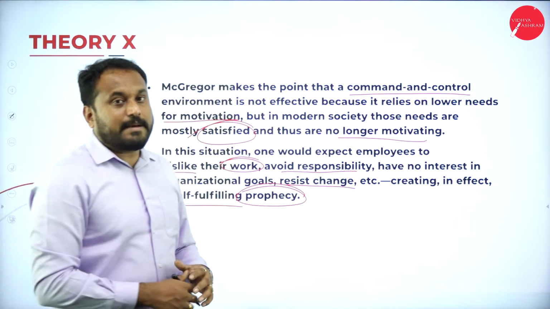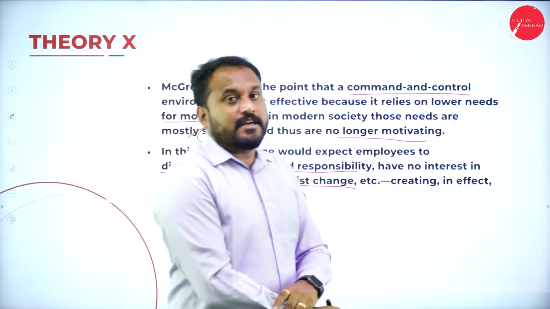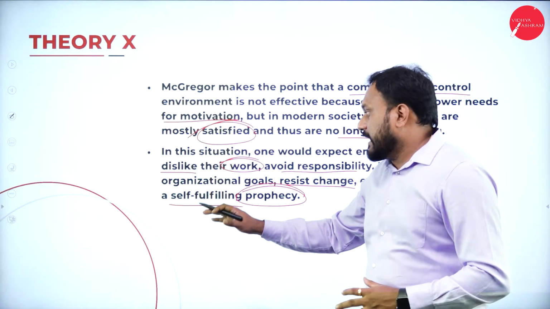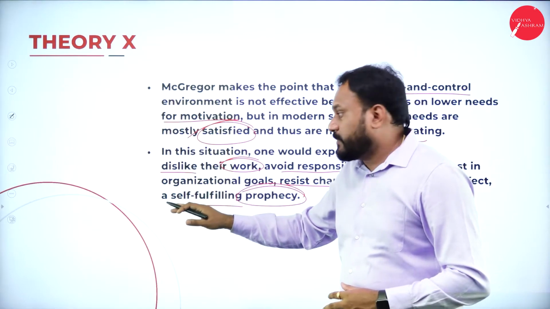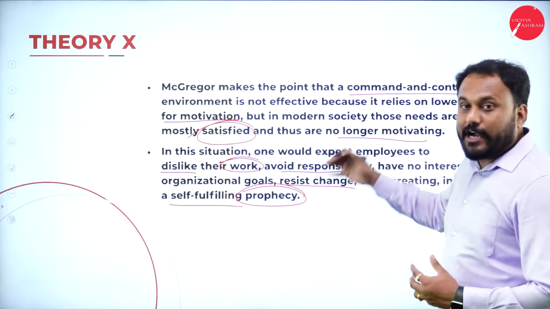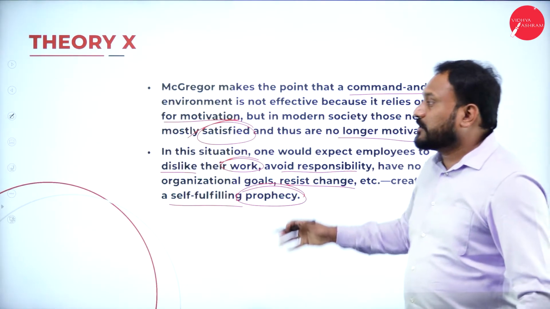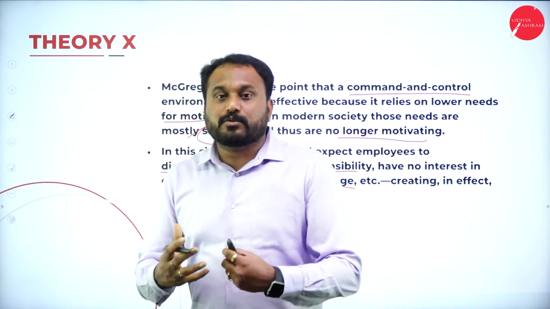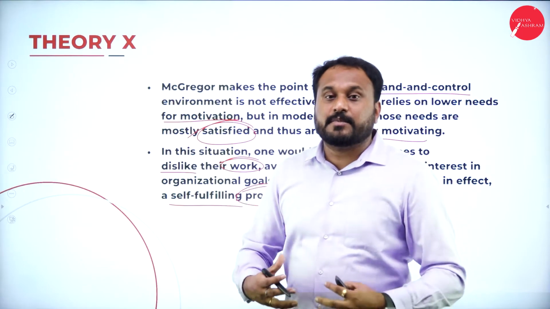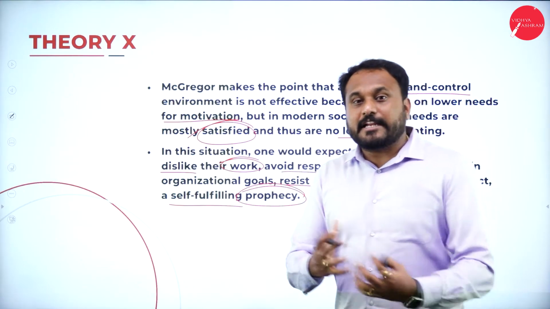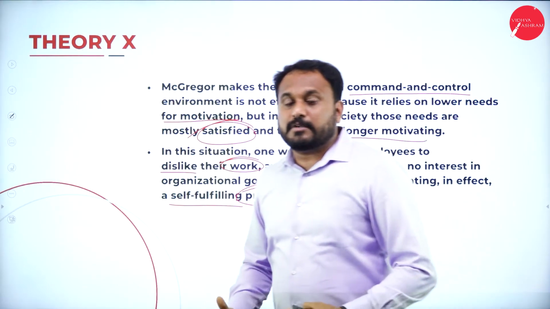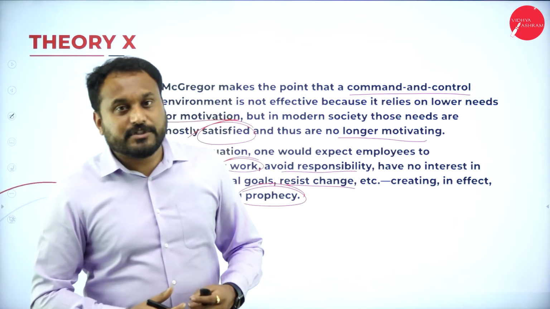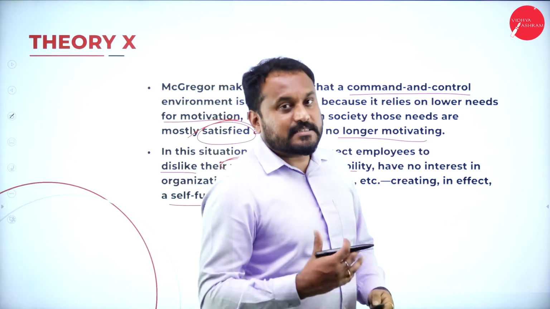Now here what happens is, Douglas says that if you go with theory X, what exactly they feel is that the work is not proper, they dislike the work, they avoid the responsibility. He has come to this conclusion saying that theory X goes with those people who don't have any enthusiasm in them, they don't take any initiative, nor do they solve any problem, or withstand any changes in the future. That is what theory X says.